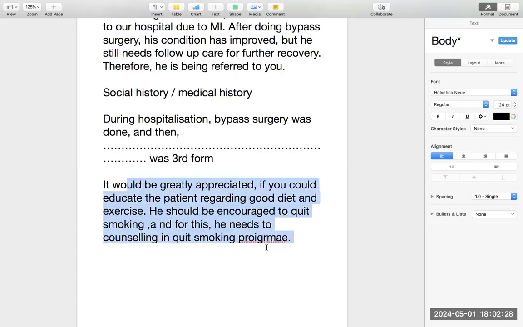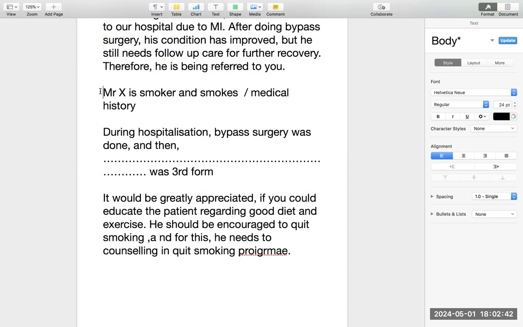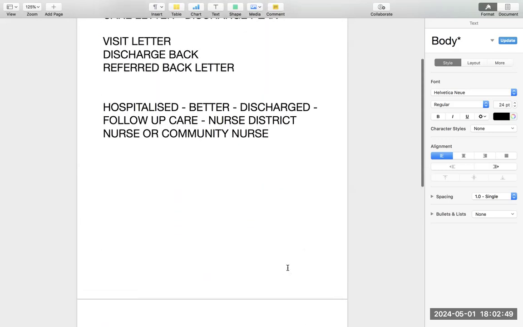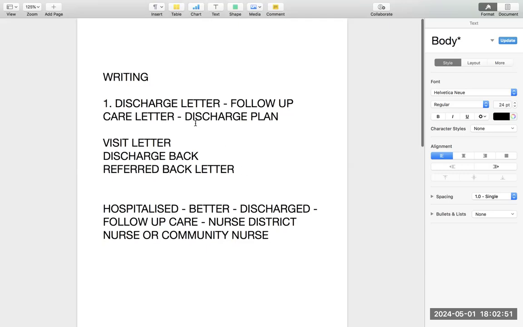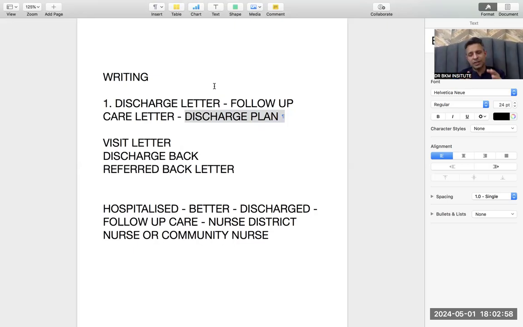This paragraph decides the data selection. If I am writing quit smoking, that means in social history I have to write that Mr. X is a smoker and smokes 10 cigarettes. The whole of the data that you are writing in these two paragraphs is all dependent upon this. When you get this kind of discharge letter, the discharge plan is the main thing. This is the main purpose. I hope you all are understanding. If you do not understand anything, pause this and listen again.